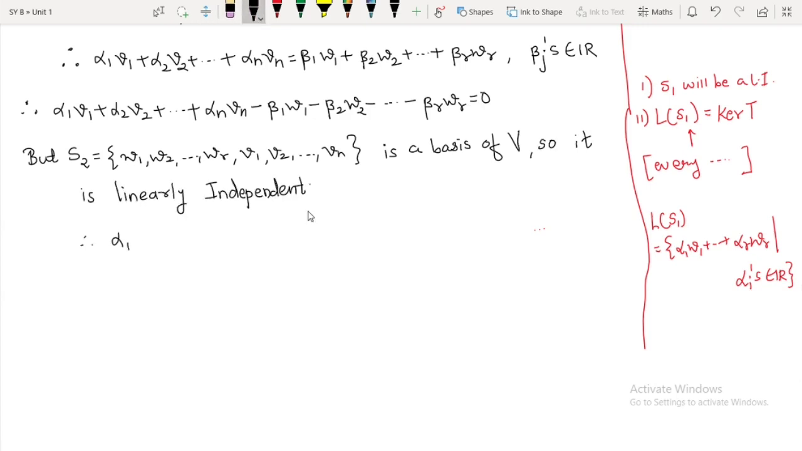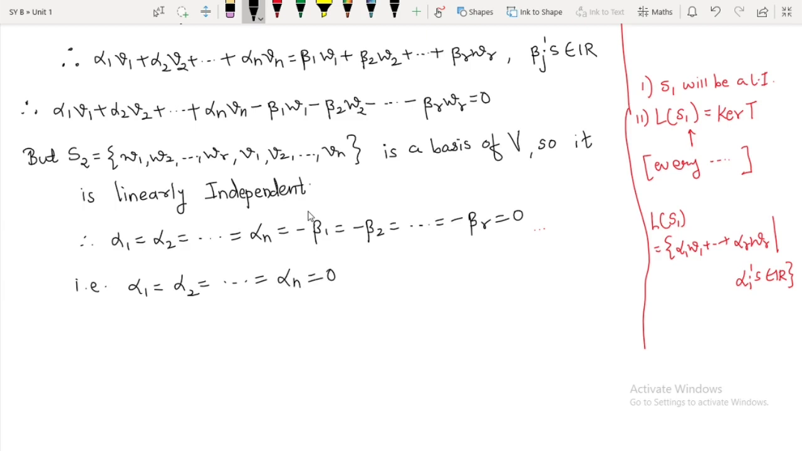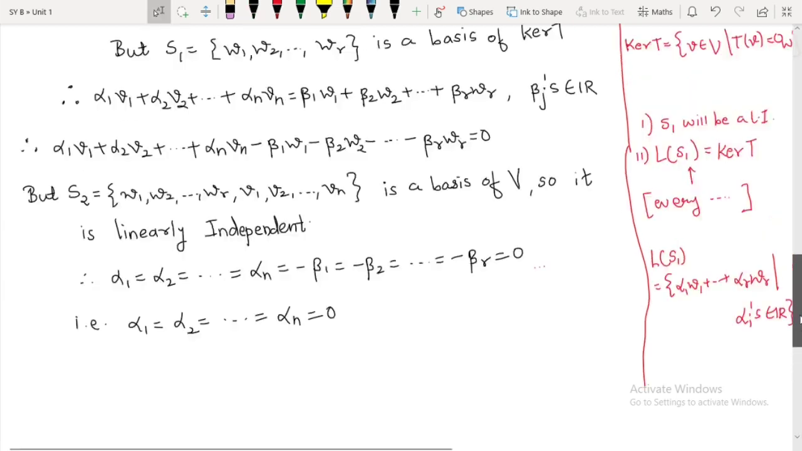So it is linearly independent. Therefore I will say alpha 1 is equal to alpha 2, which is equal to so on alpha n, which is further equal to minus beta 1, because of that minus sign, minus beta 2, which is equal to so on minus beta r will be equal to 0. But this will imply that alpha 1 is equal to alpha 2 equal to so on alpha n is equal to 0. I hope that is what we wanted to prove.